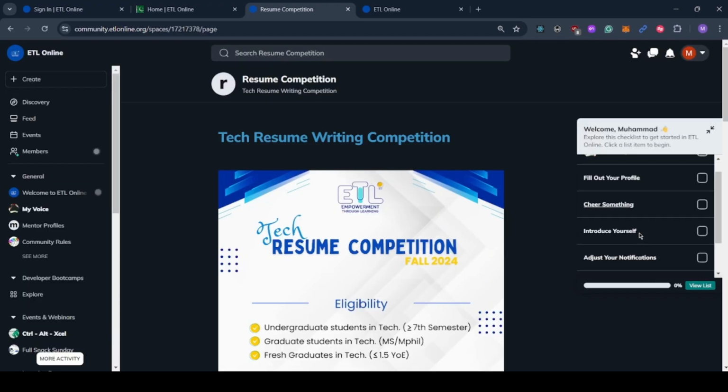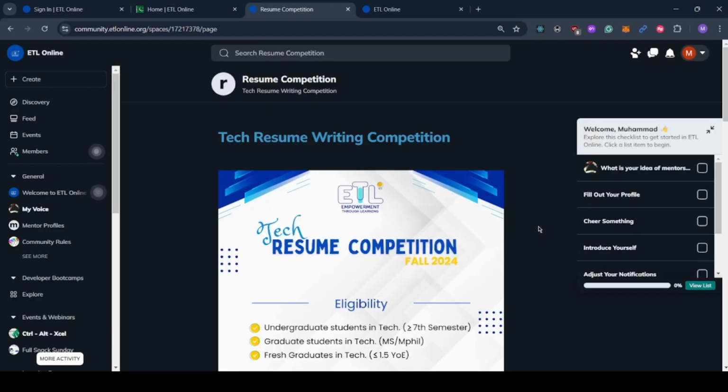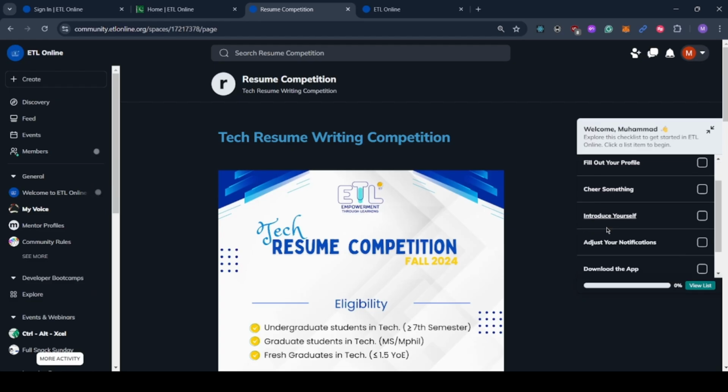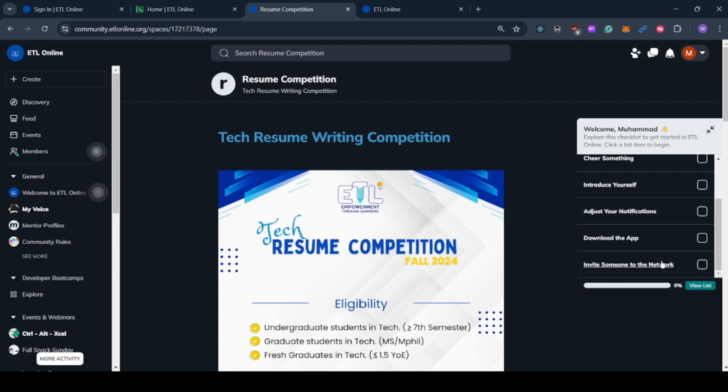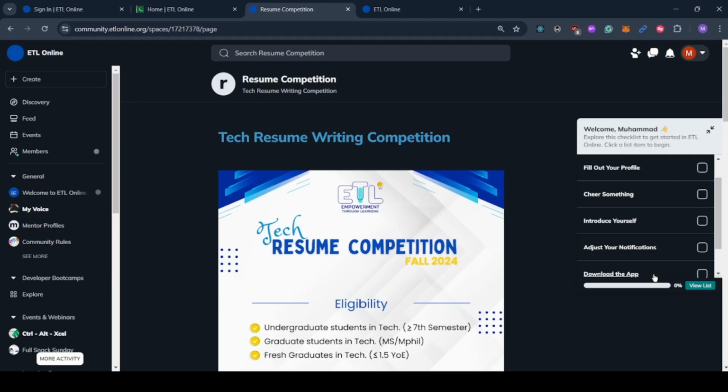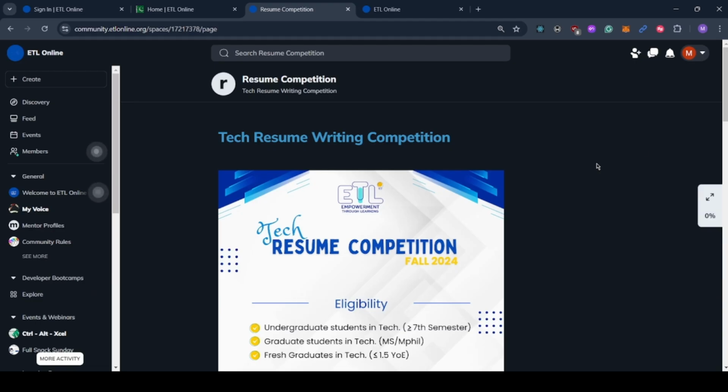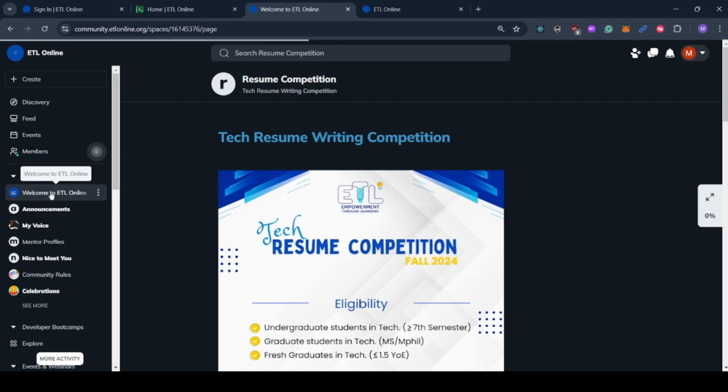On my right, this checklist actually allows me to welcome myself on ETL. I can answer what my idea of a mentor is. I can fill out my profile. I can cheer something. I can introduce myself, adjust my notifications, or download the app. It's basically a checklist to get yourself started on the portal. But for now, we're going to close this and I'm going to move on to these blinking icons over here and I'm going to navigate to Welcome to ETL Online.